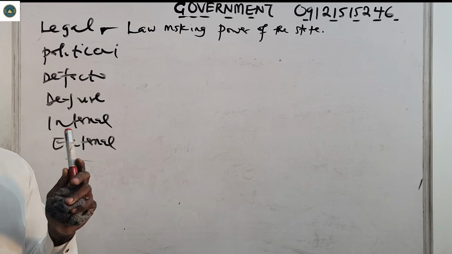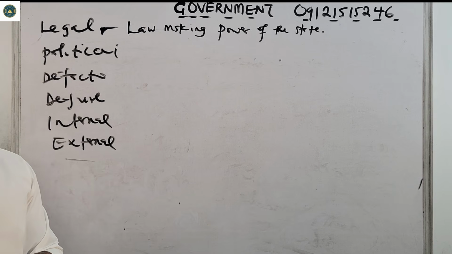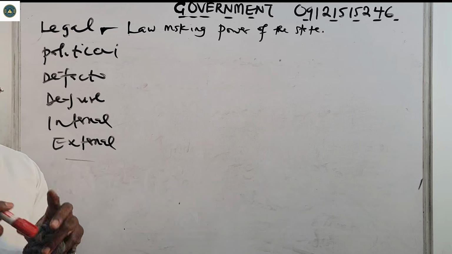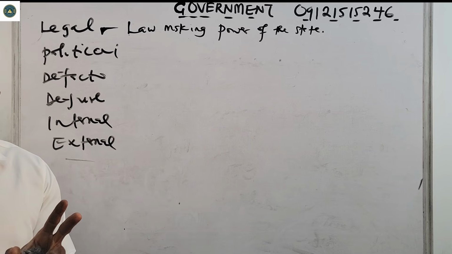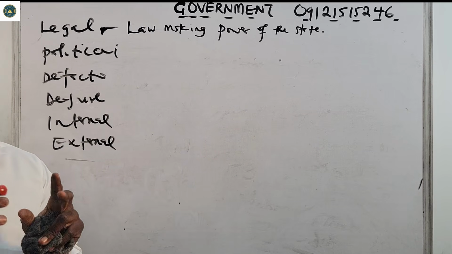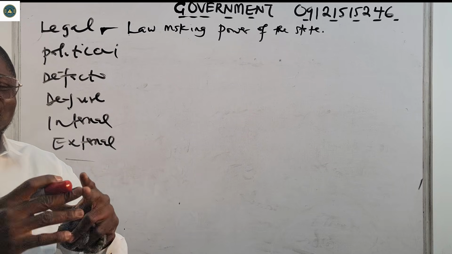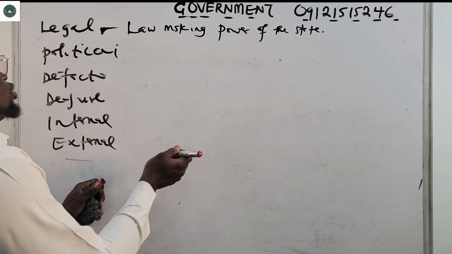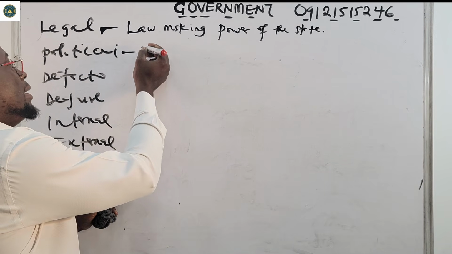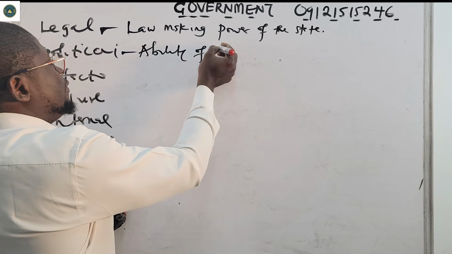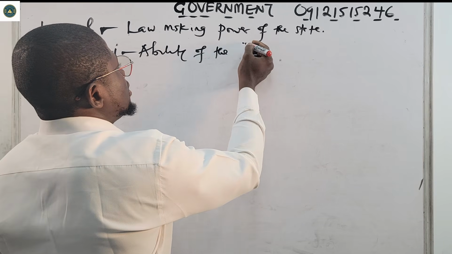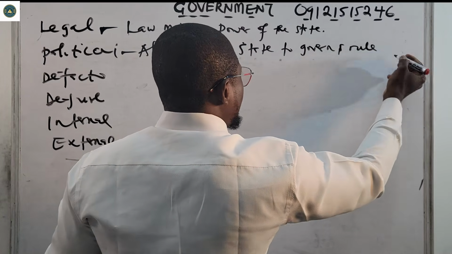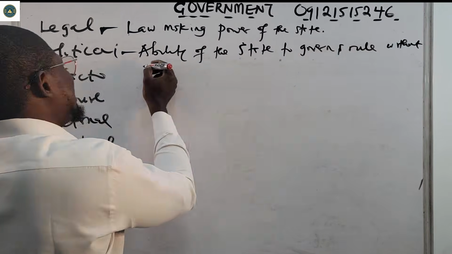Then we have political sovereignty. Political sovereignty is talking about the ability of the state to rule and govern itself without any external control. It is the ability of the government to rule and direct the affairs of the state without any external control. That is what political sovereignty is: the ability of the state to govern and rule without any external control.